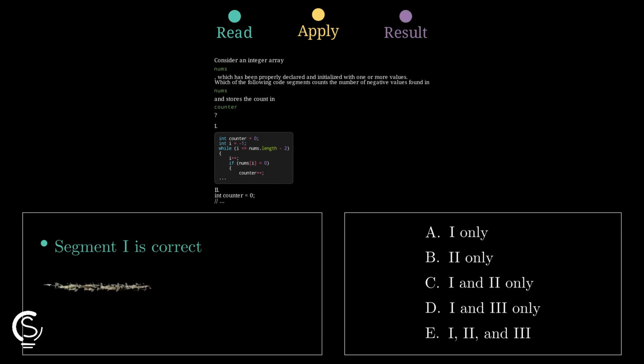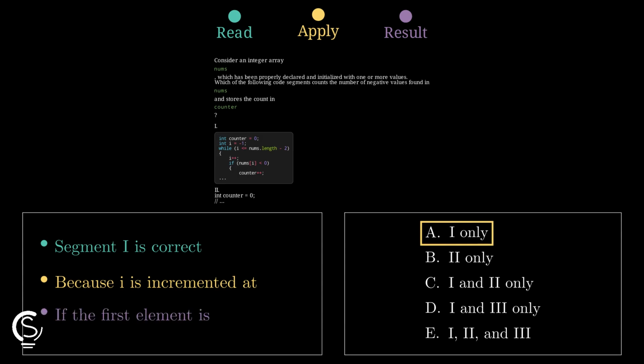Segment 3 fails by using array values as indices. This causes a crash if any value is negative or too large.